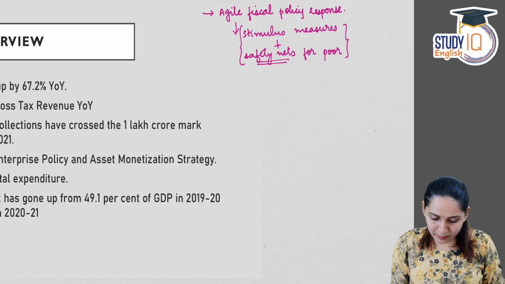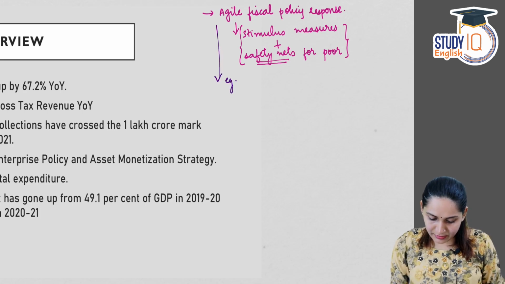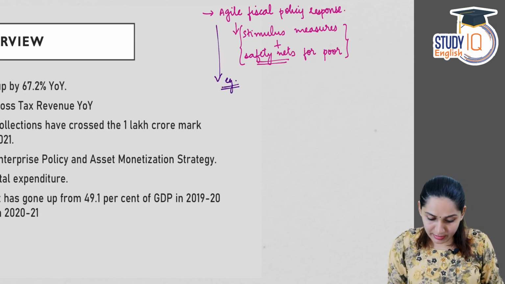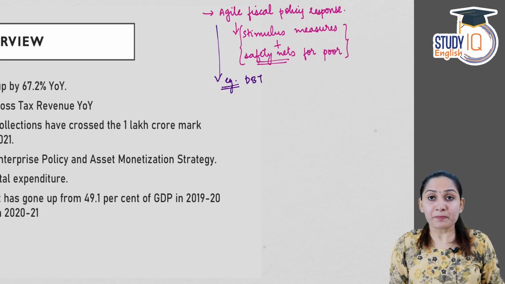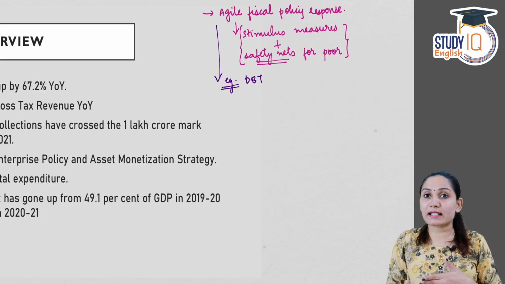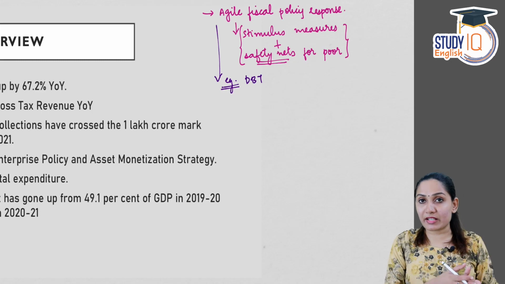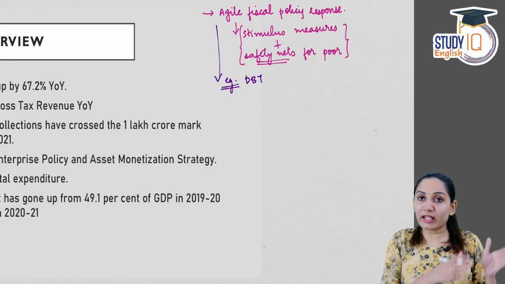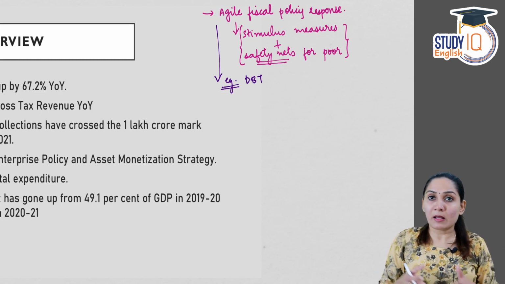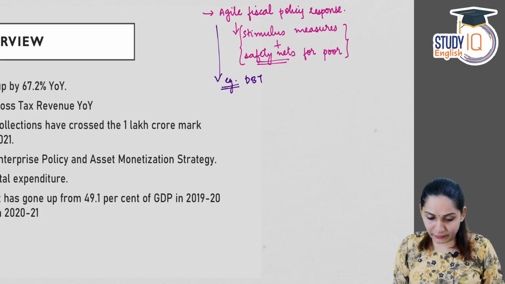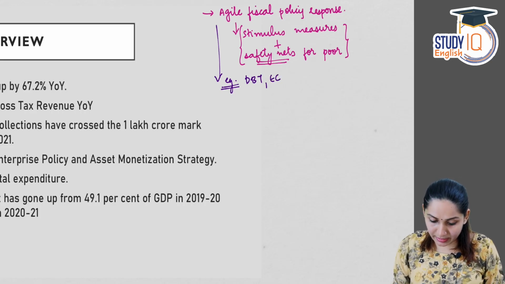If you look at some examples of such fiscal policy response, one is direct benefit transfers. We have already discussed all these government responses in detail in the previous chapter, but we are just quoting the examples in order to connect it with the present situation. So direct benefit transfers, emergency credit facility given to small businesses, then the world's largest food subsidy program.